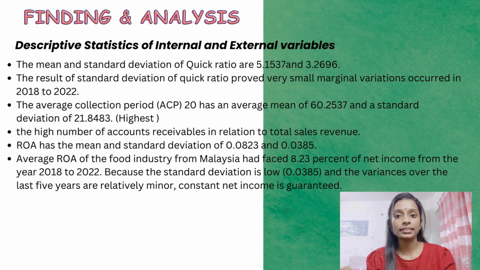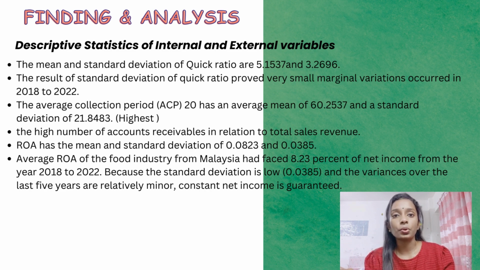The second is the average collection period, which is ACP, with a mean of 60.2537 and a standard deviation of 21.8483, which shows the ACP over the 5 years is the highest in mean and standard deviation. The higher amount of accounts receivable in relation to total sales revenue is the reason the ACP keeps increasing over the 5 years.